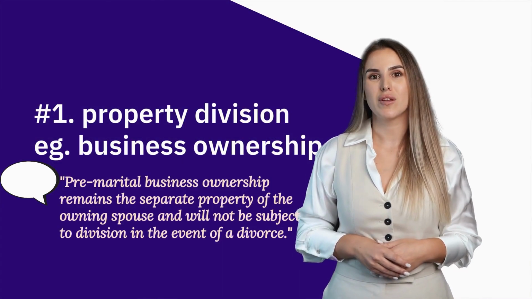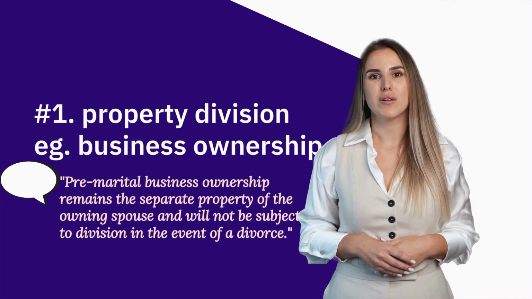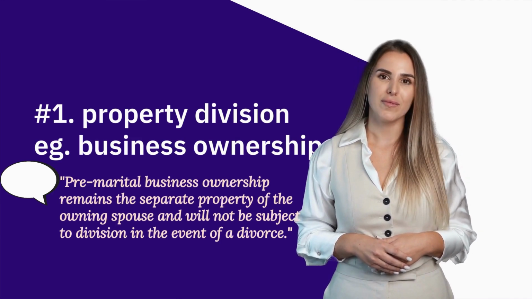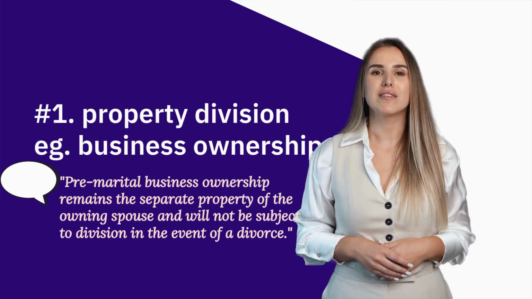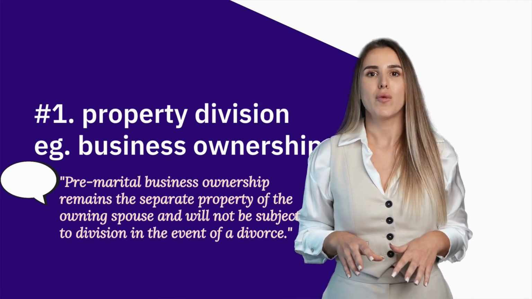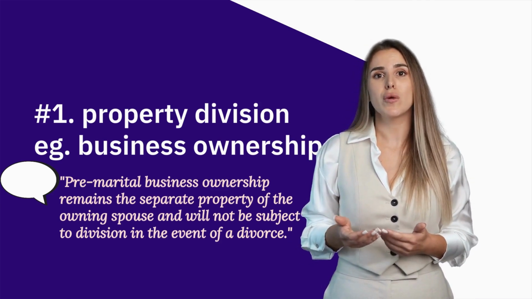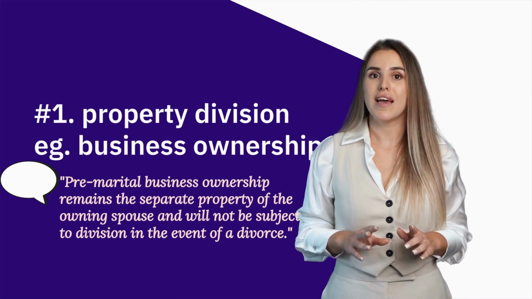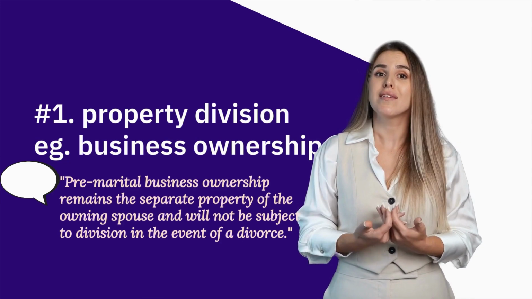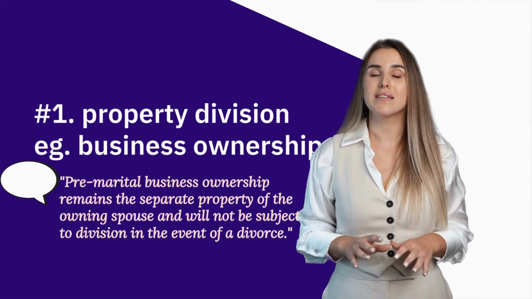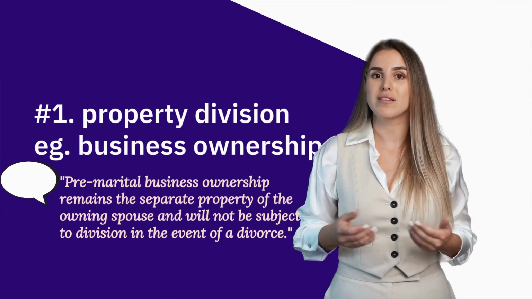The first common term is property division. Business ownership is a most obvious example. This specifies how assets will be split. For instance, if one spouse owns a business before marriage, the prenup can ensure they retain ownership after a divorce. A tech entrepreneur might use this clause to safeguard their startup, ensuring it doesn't get entangled in marital property disputes.